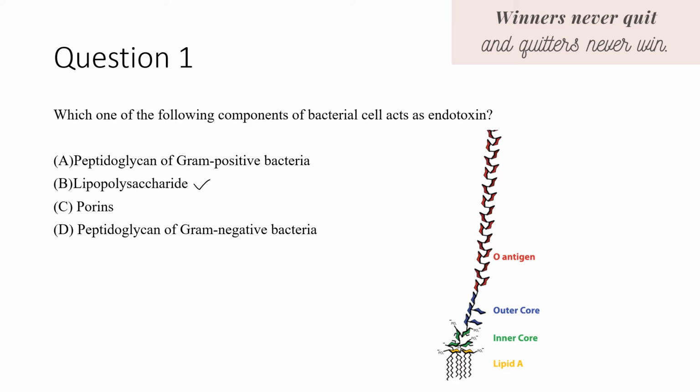Lipopolysaccharide has these many different regions: lipid A, inner core, outer core, and O antigen. This is the outermost part and this is the innermost part which has endotoxin properties.